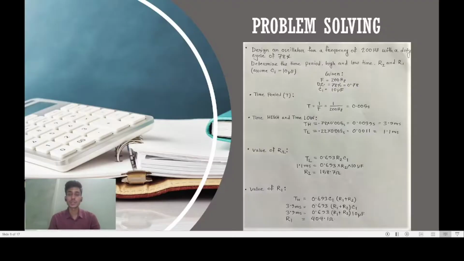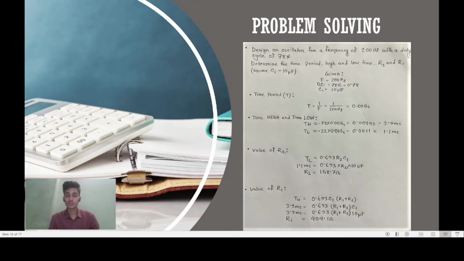Now we move to the next slide. Here is the calculation part. We have to determine the time period, high and low time, R2 and R1. Given that f equals 200 Hz, duty cycle equals 78%, C1 equals 10 µF. Time period equals 1/f. After calculation, 0.005 seconds. Time high and time low. Time high is 0.78 × 0.005 seconds. After calculation, 3.9 milliseconds.